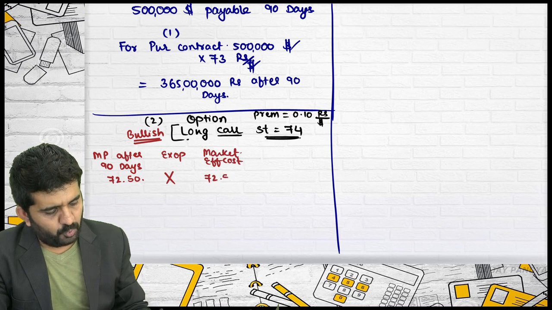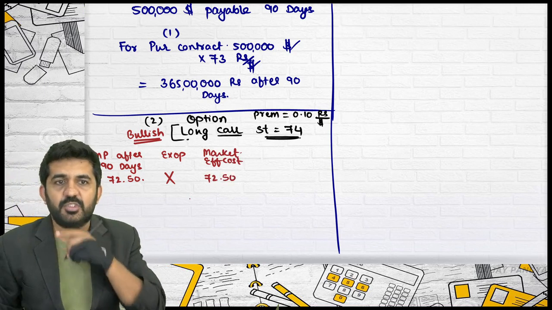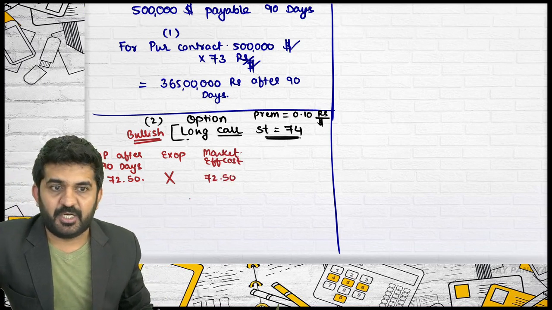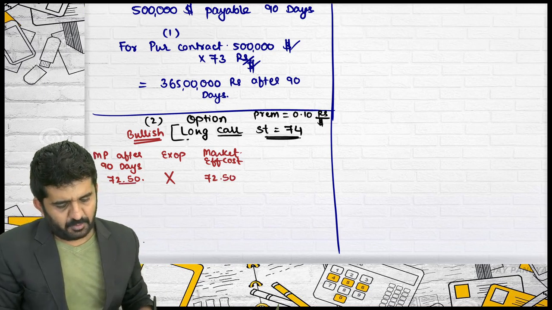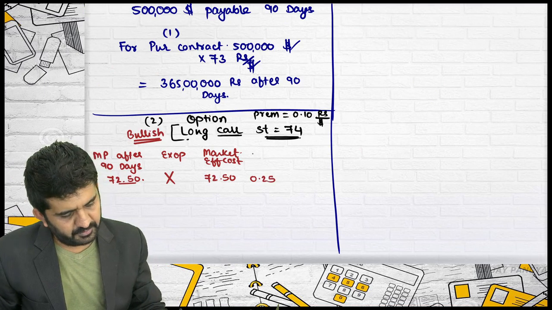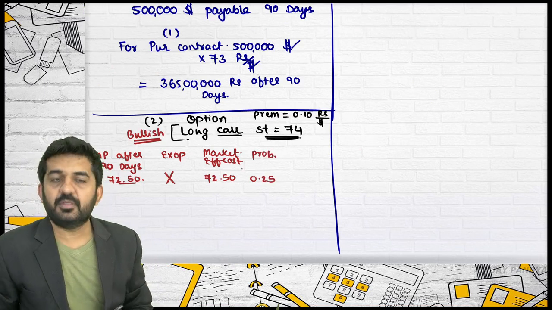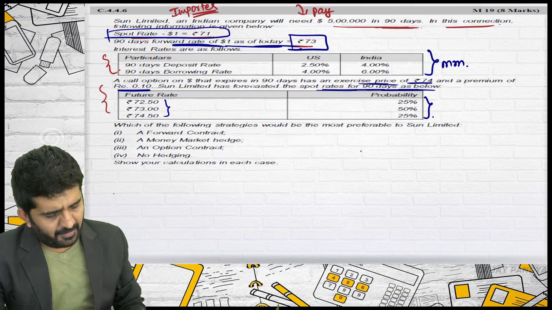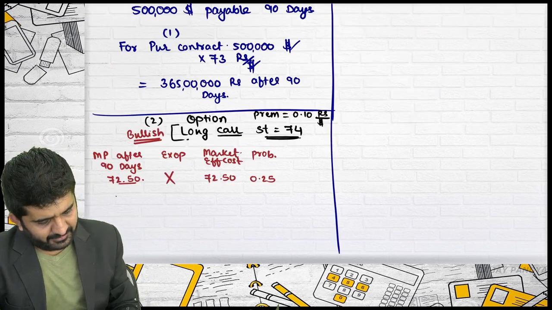It is 72.50, but there is a probability attached to it. What is the probability that the price will be 72.5? It is 0.25. Next, if the market price becomes 73,